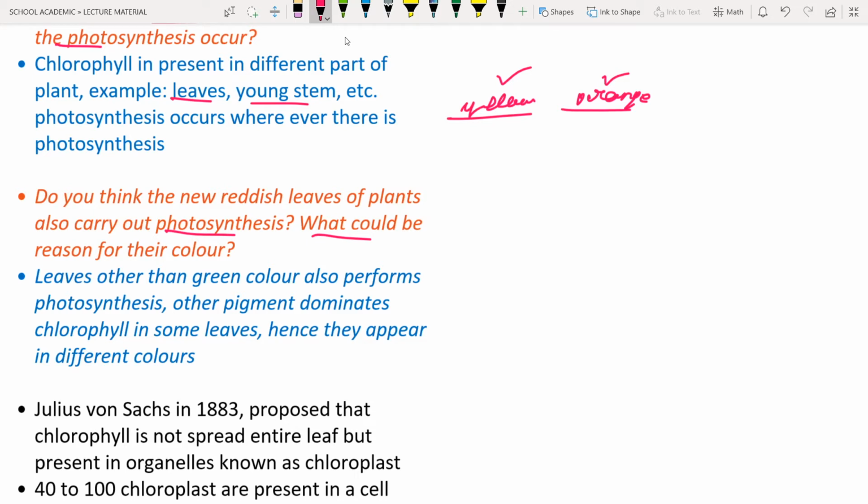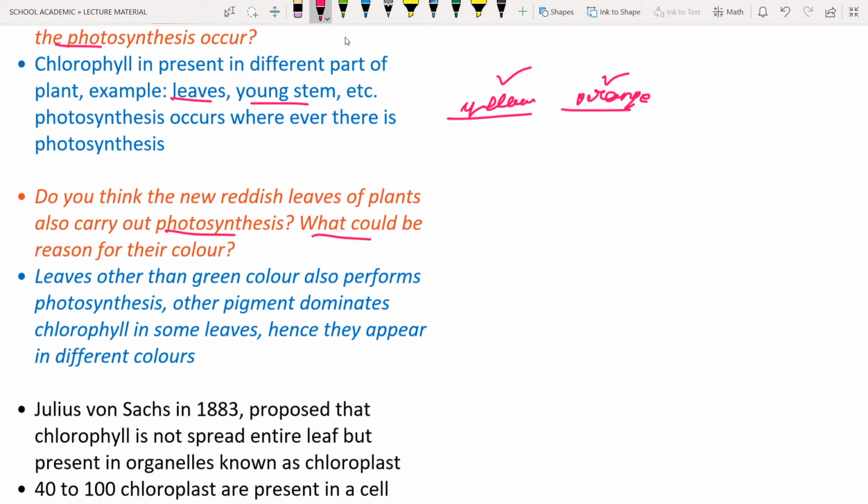So the question is, why are they yellow and orange in color? The reason is the pigments. The pigments are more than the chlorophyll. As a result, those pigments dominate the chlorophyll, and hence the leaves look orange or yellow in color. But they have the required amount of chlorophyll. As a result, they are going to perform photosynthesis. There is no problem with the color of the leaves.